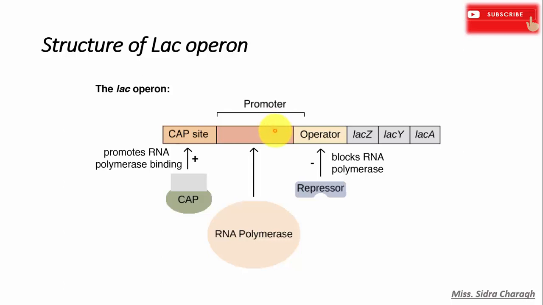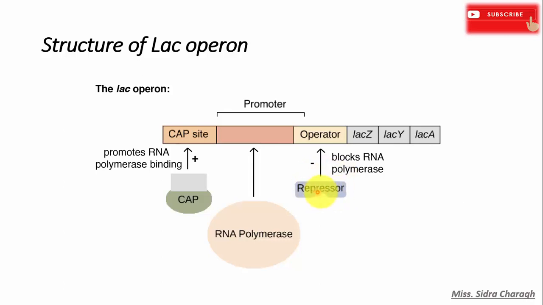This promoter region is present upstream of these 3 structural genes, and it binds the RNA polymerase enzyme. An operator site is present between the promoter region and the structural genes, and the lac-I gene encodes the lac repressor protein.